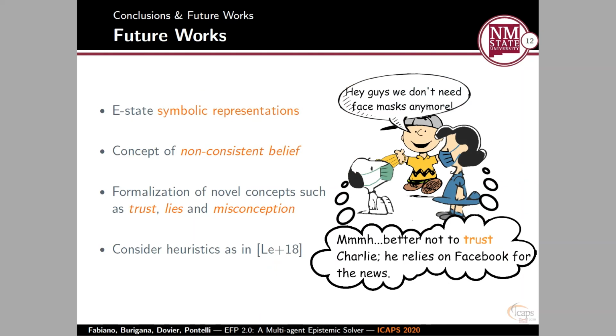Still, there is a lot of work that needs to be done in multi-agent epistemic reasoning. First of all, we need to consider possible symbolic representations for each state to improve the planning times. We also need to formalize the concept of non-consistent belief and ideas such as trust, lies, and misconception. These two points could really help in widening the possible scenarios that can be represented through multi-agent epistemic reasoning. And finally, we need to formalize and construct heuristics to really help the planner scale.